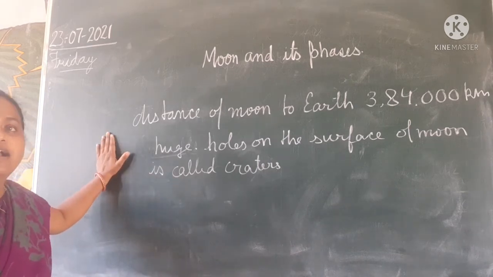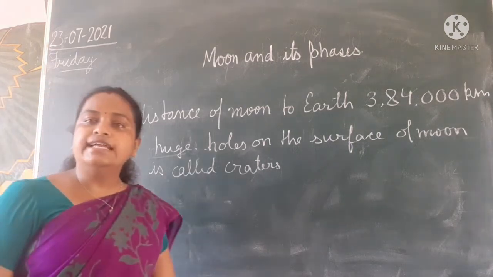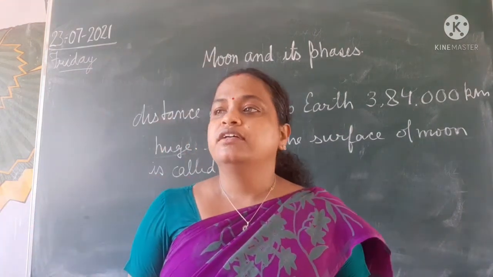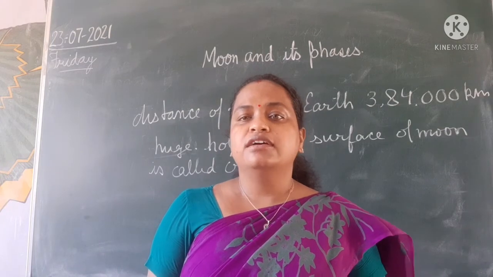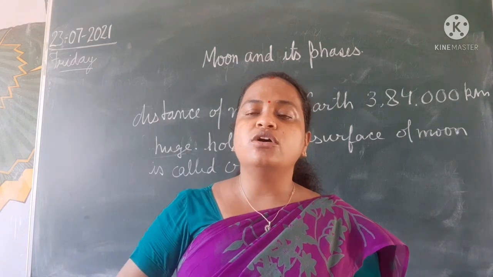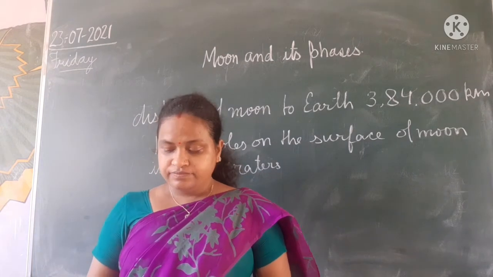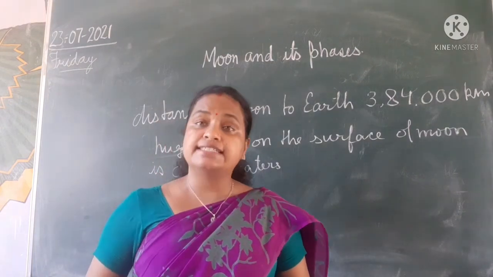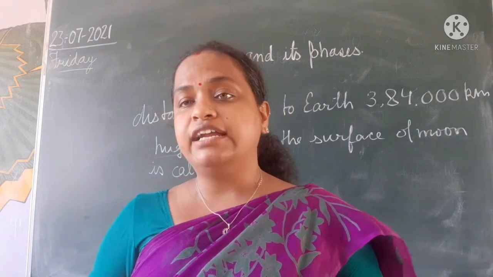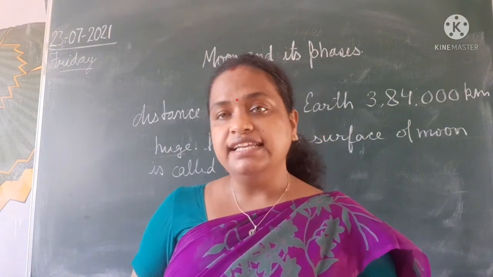Next part: from where does the moon get its light? The moon gets its light from the sun. The moon does not have light of its own. It takes the light from the sun. But it seems bright. Why? The light which it receives from the sun is reflected back. So the moon shines with the help of sunlight.